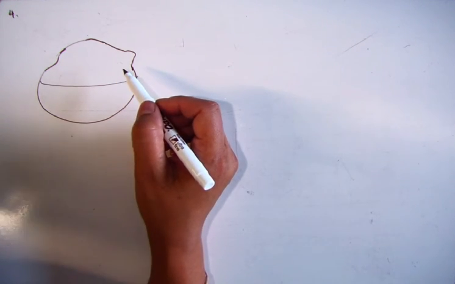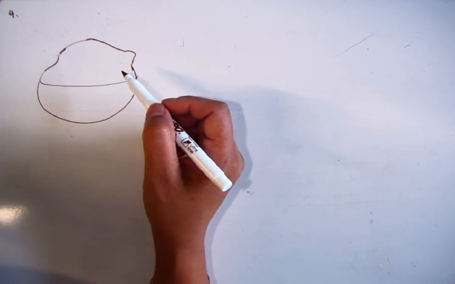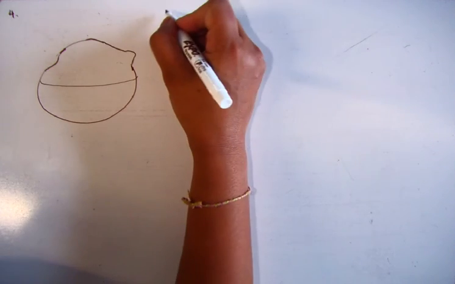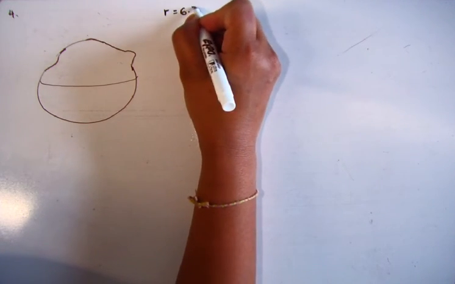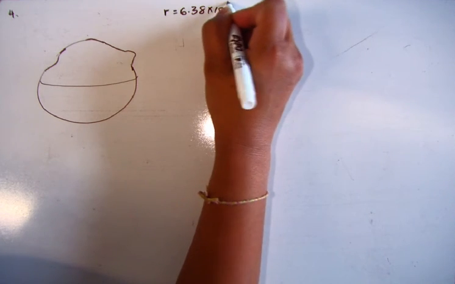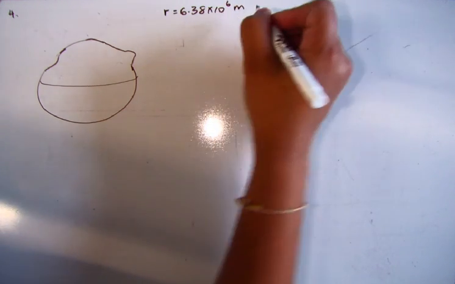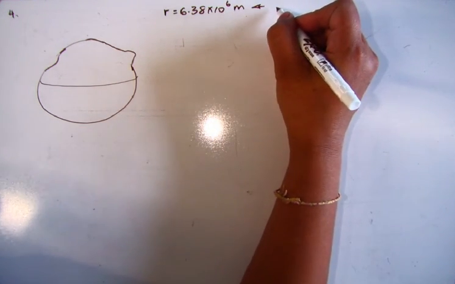A ridiculously exaggerated possible view of the Earth. The Earth we think of as a perfect sphere. We say that the radius of the Earth is 6.38 times 10 to the 6th meters, but this is actually an average radius.